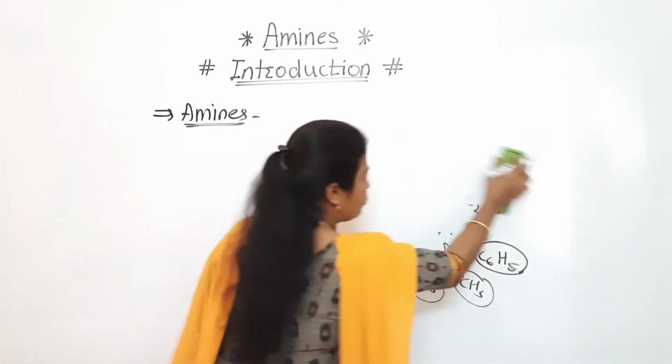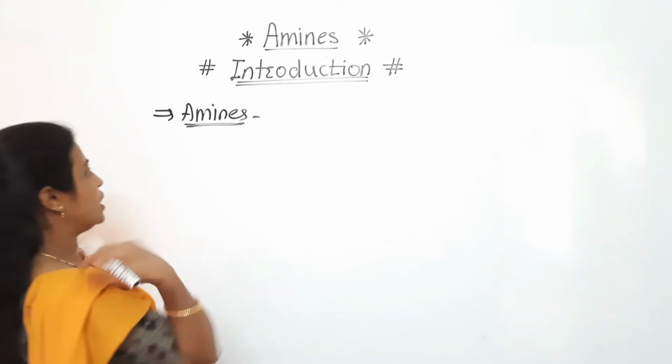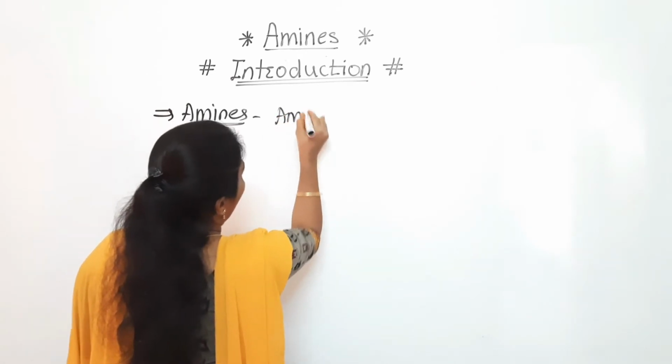Hope everyone understood what is meant by amines. For the notes purpose you can continue with me.